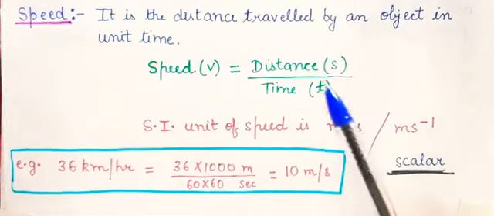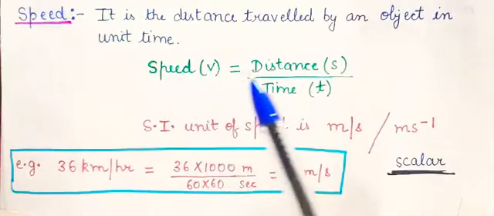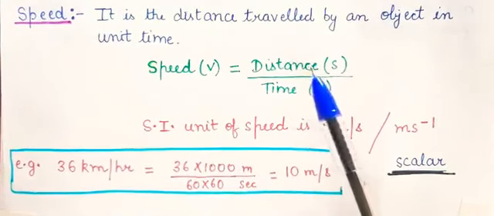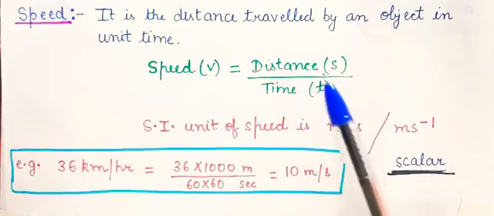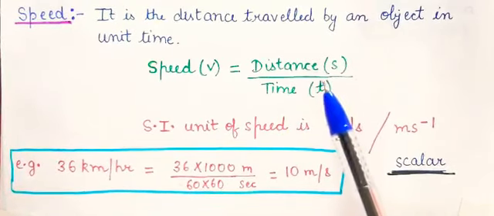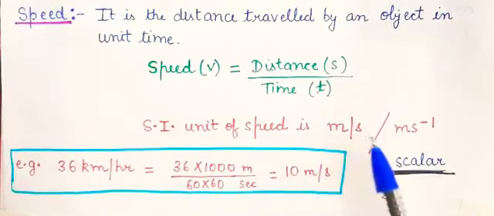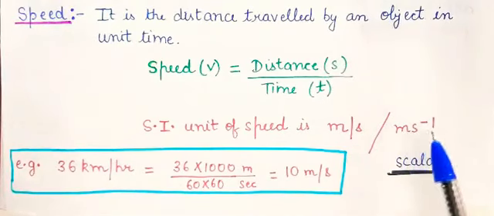Now if you are given distance and time, you can easily calculate what is speed. Okay. Now what is the SI unit of speed? Distance is measured in meter, time is measured in second. So it is meter per second. So what is the SI unit of speed? It is meter per second, or we can also write meter second inverse, one and the same thing.